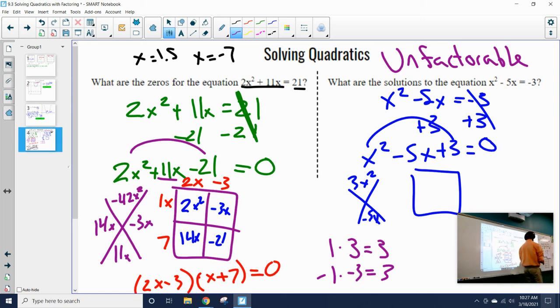Luckily, we do know of another way in order to solve for x-intercepts. This is not our only method in order to solve for zeros or solutions or x-intercepts. So one thing we can do is we can also just graph this problem normally on Desmos, and we can find our x-intercepts that way.